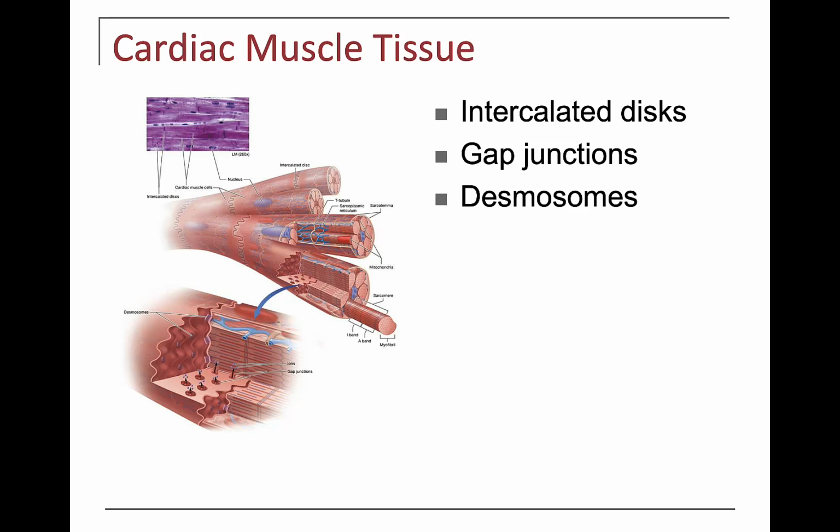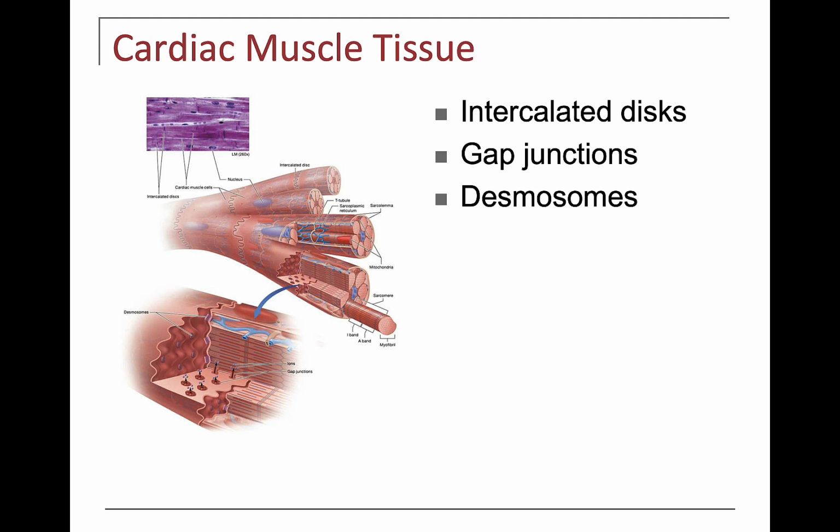Cardiac muscle is similar to skeletal muscle tissue in that it has fibers that have the same sarcomere pattern and myofibrils in them. They are different in that where the fibers overlap one another, they have irregular areas that you can see in the image called intercalated discs, and within these intercalated discs they have two cellular junctions.